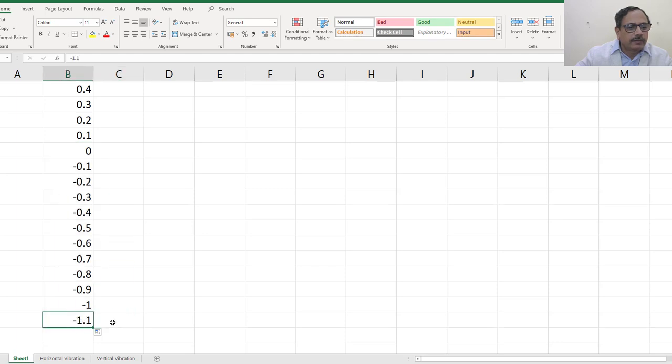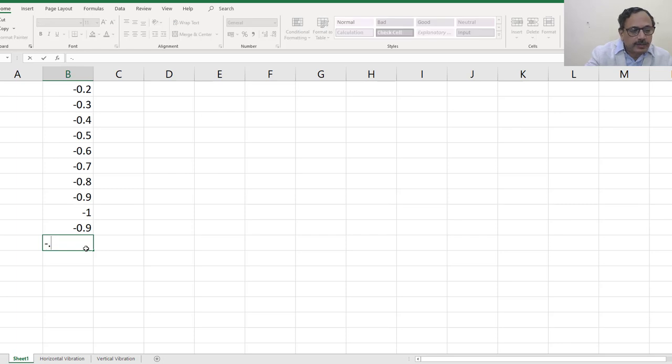Okay, again from here it starts moving towards the other side. So it will be minus 0.9, minus 0.8, and so on.